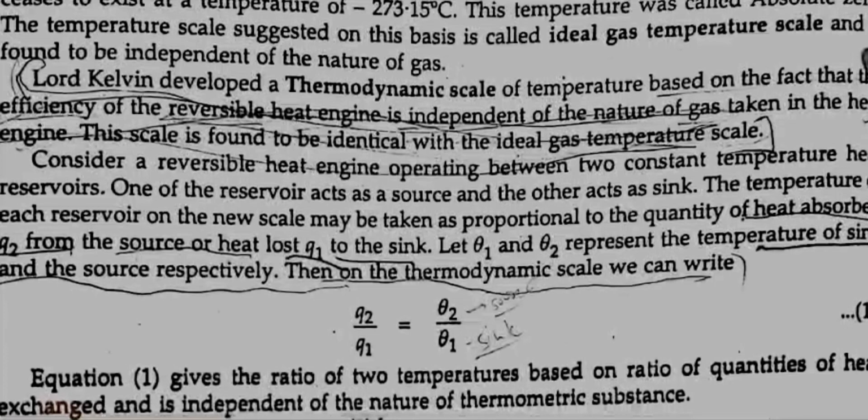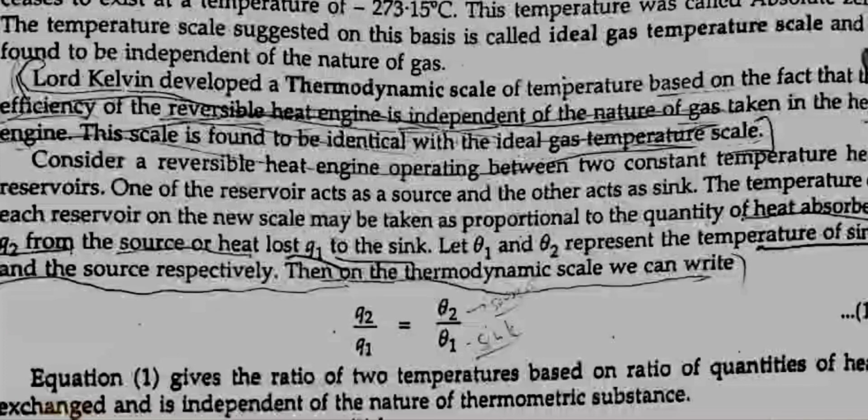Lord Kelvin developed a thermodynamic scale of temperature based on the fact that the efficiency of a reversible heat engine is independent of the nature of the gas taken in the heat engine. This scale is found to be identical with the ideal gas temperature scale. Consider a reversible heat engine operating between two constant temperature heat reservoirs. One of the reservoirs acts as the source and the other acts as the sink.